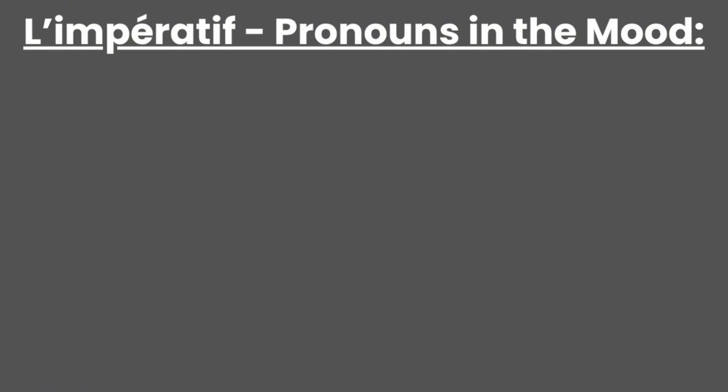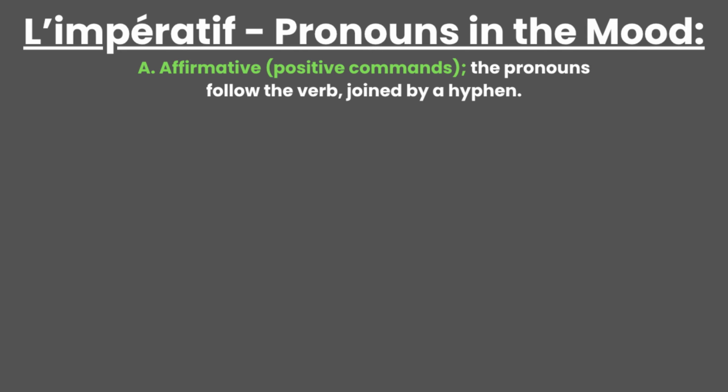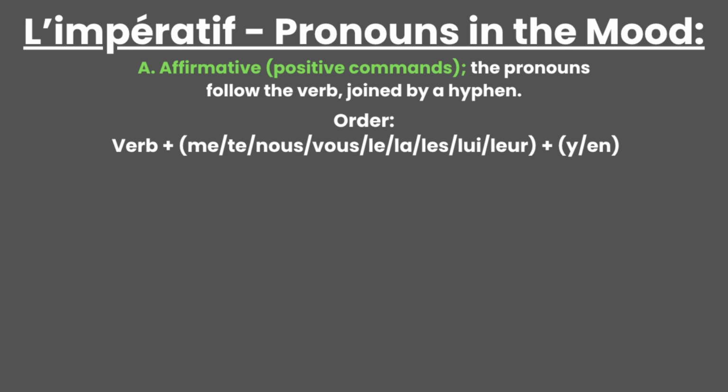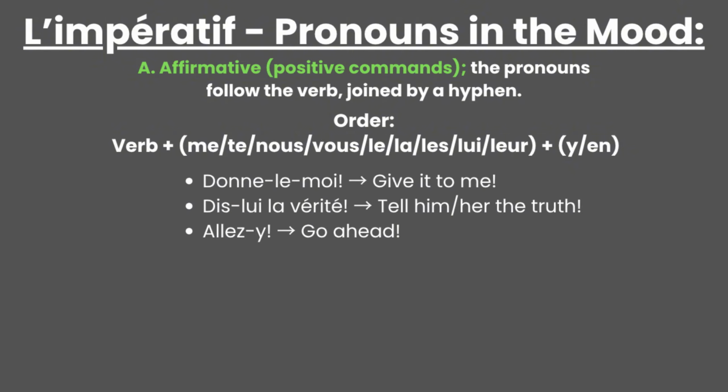When it comes to using pronouns with the imperative, there are 2 ways to do so: positive commands and negative commands. When saying affirmative commands, pronouns will follow the verb with a hyphen, and it is a written grammatical rule in French. The order of such commands will use the imperative verb plus a pronoun. Some examples are donne-le-moi, give it to me, dis-lui la vérité, tell him or tell her the truth, allez-y, go ahead.